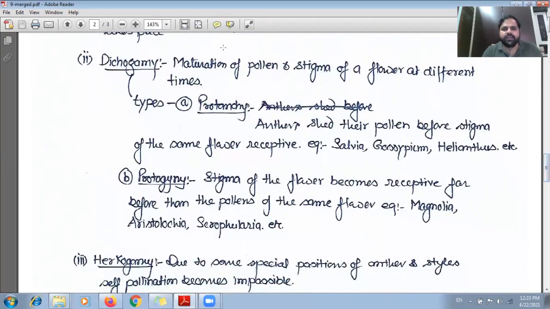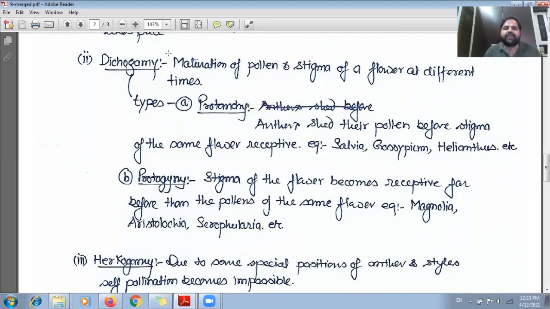dichogamy. Okay, so in case of dichogamy, what happens? The maturation of pollen and stigma of a flower takes place at different times. We have already discussed protandrous condition and gynandrous condition in class. So in some of the plants, anthers will be matured first, and when the anthers are matured and the pollen grains are spread, after some time the female gamete will mature.